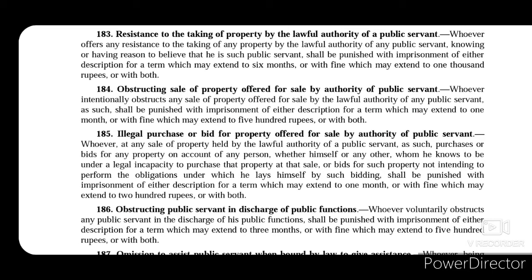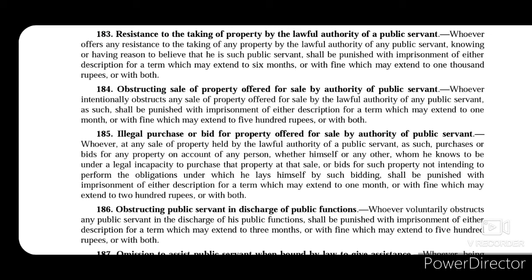So section 185 talks about any person who at any sale of property that is held by a lawful authority of a public servant, purchases or bids for any such property on account of any person, whether himself or any other, after knowing that such person for whom that purchase is made or that bid is given is in no legal capacity to purchase such property, then that person will be committing a crime under section 185, and he shall be punished with imprisonment of either description for a term which may extend to 1 month, or with fine which may extend to 200 rupees, or with both.